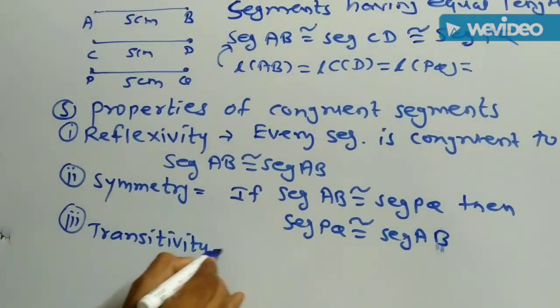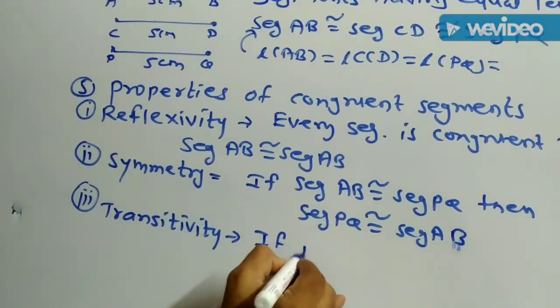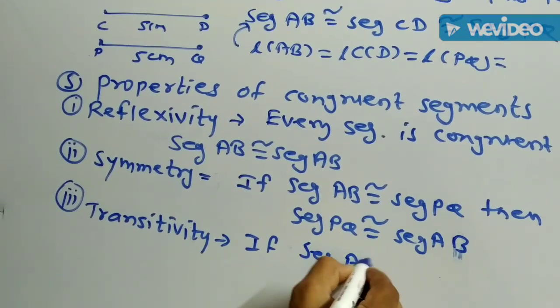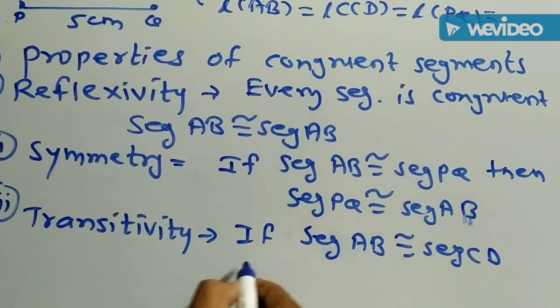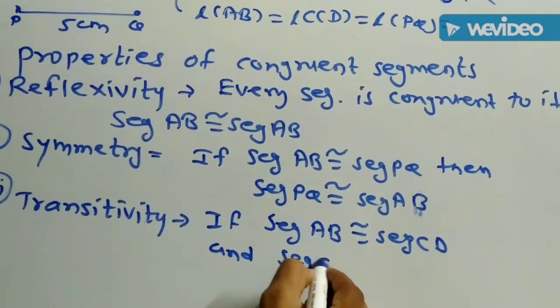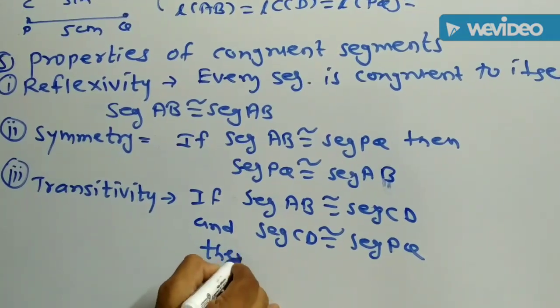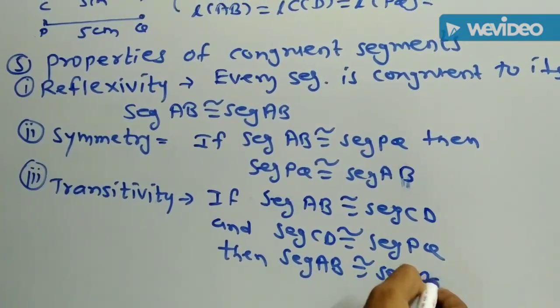And then the third property is transitivity. It is for three segments, AB, CD and PQ. Suppose segment AB is congruent to segment CD, and segment CD is congruent to segment PQ, then we can write segment AB is congruent to segment PQ.